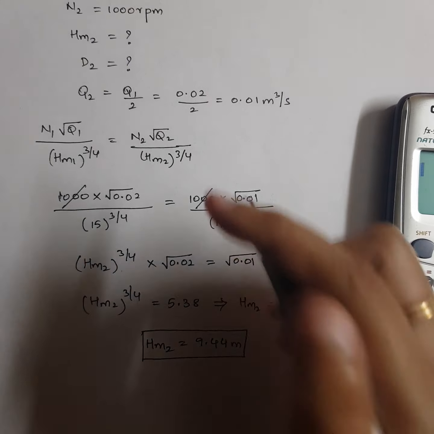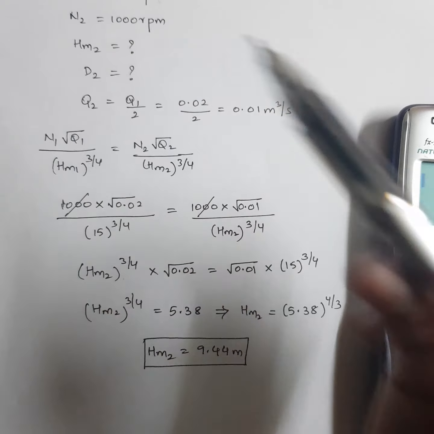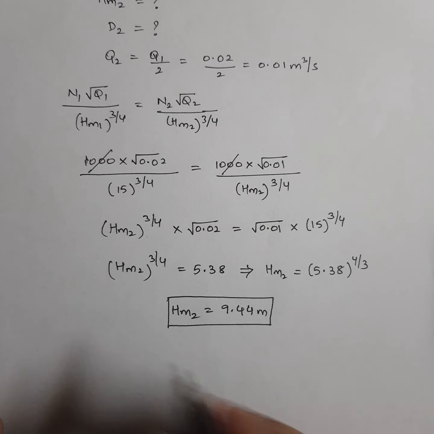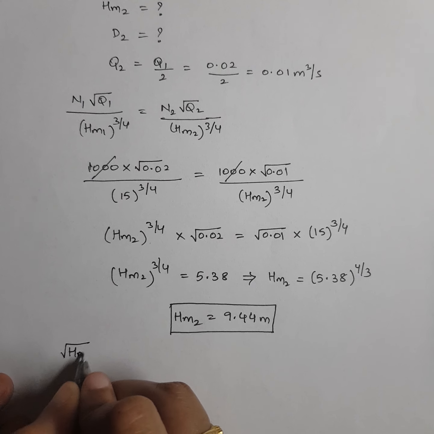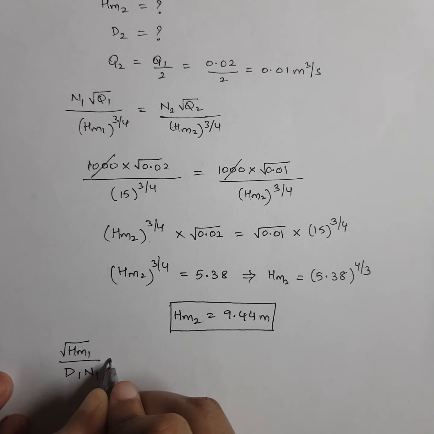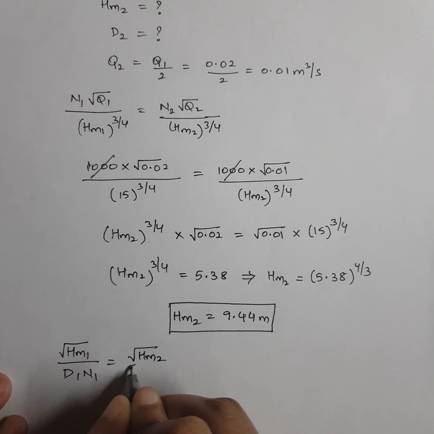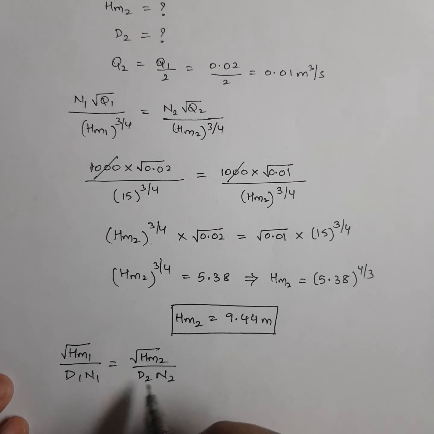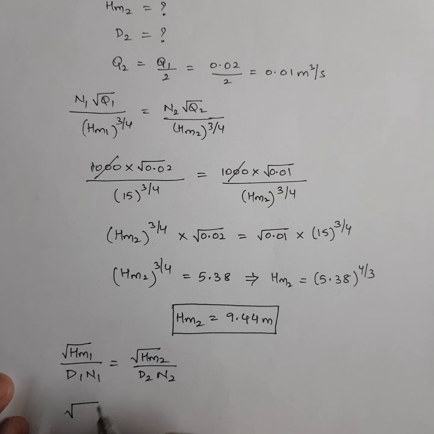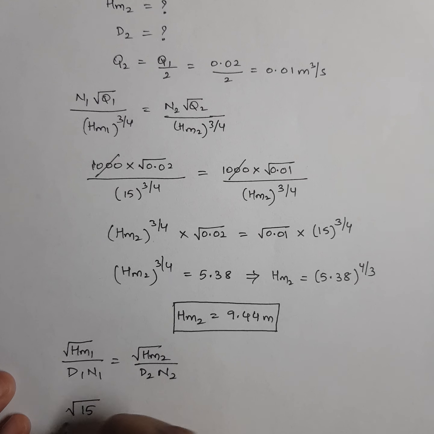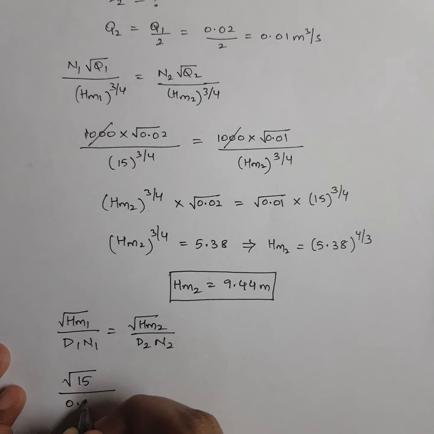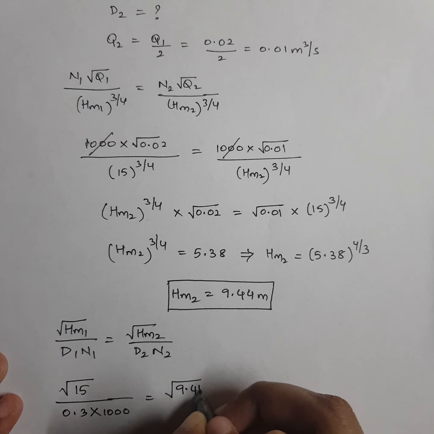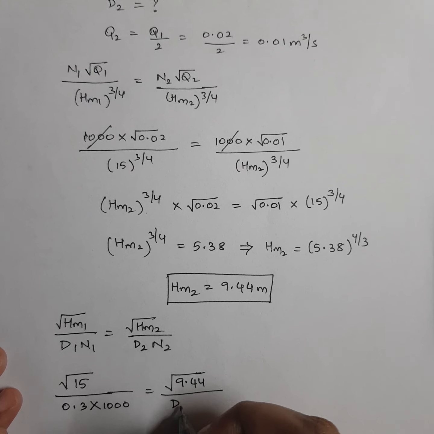Let's go for the second unknown. What is that we need to calculate? D2. So to calculate D2, what is the next relation I told you? Second condition using tangential velocity. So that is nothing but root HM1 by D1 N1 is equal to root HM2 by D2 N2. This is the only relation we can use right now. Why? Because we require D2. So from here, root of what is HM1 for us? 15 by what is D1 given to us? 0.3 into 1000 is equal to root of 9.44, HM2 value, by what is D2, we don't know, into N2